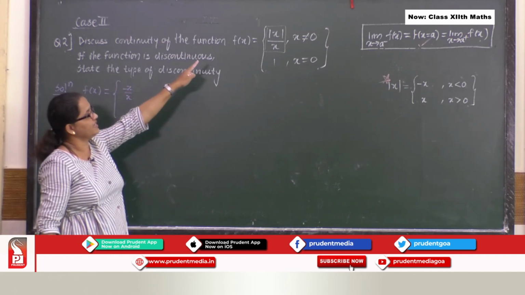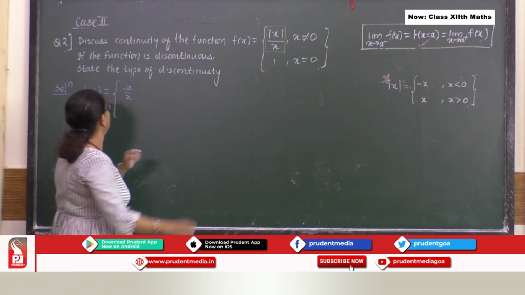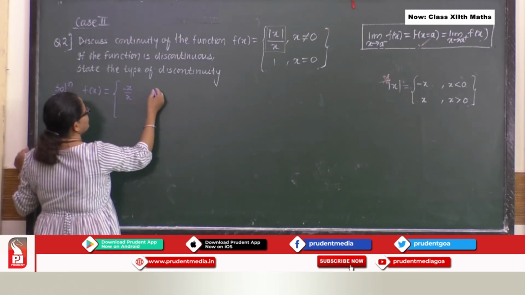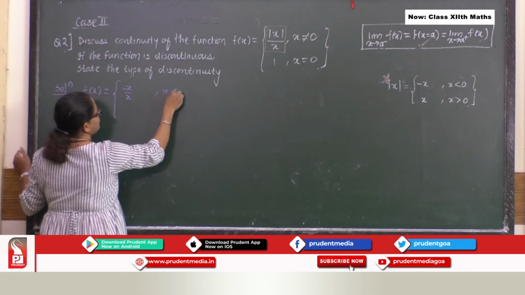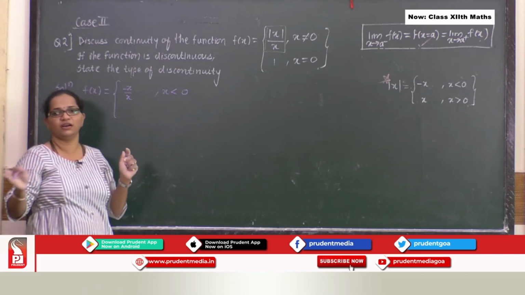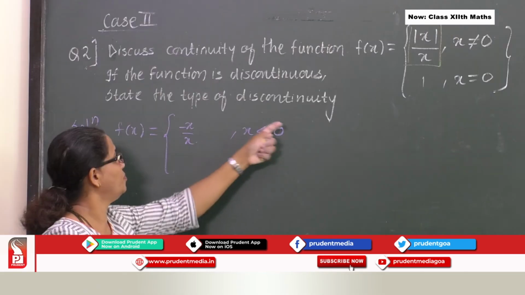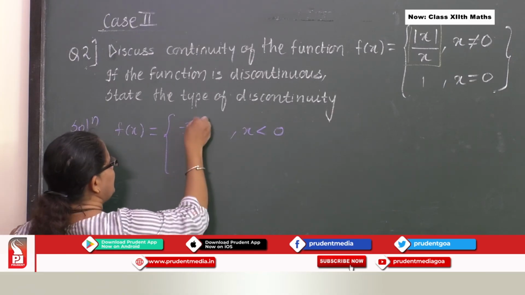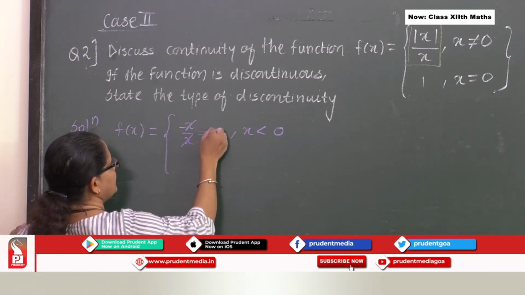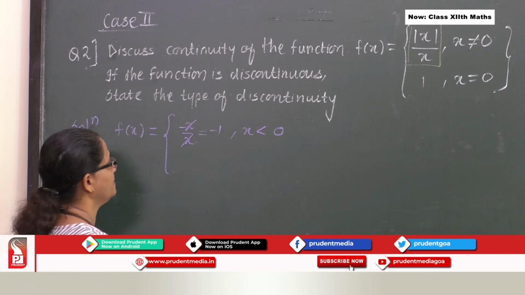See, the mod x value is minus x here. So, I am saying for all x less than 0. Any doubt here? Perfect. So, when I proceed further, this x cancels and I will get minus 1.